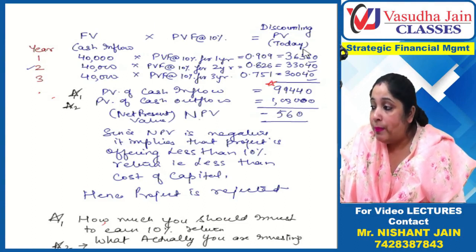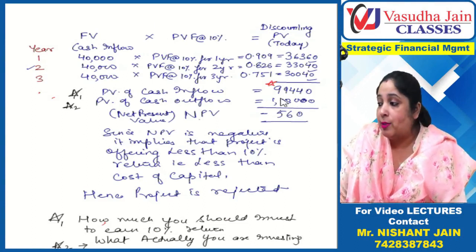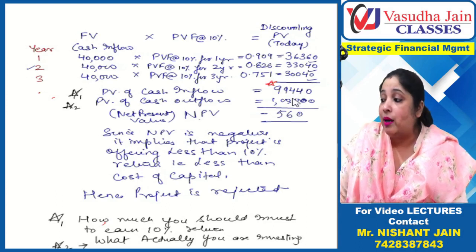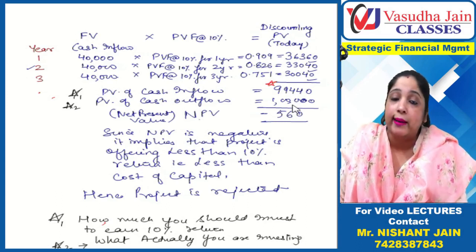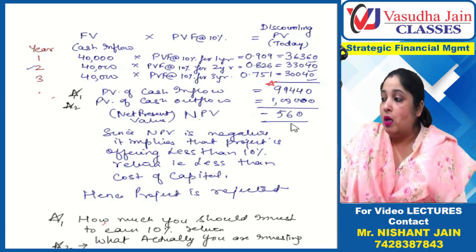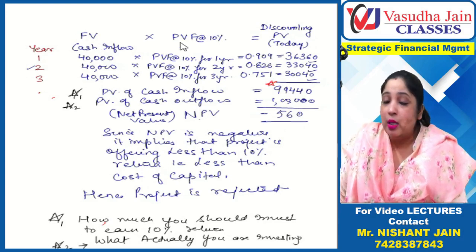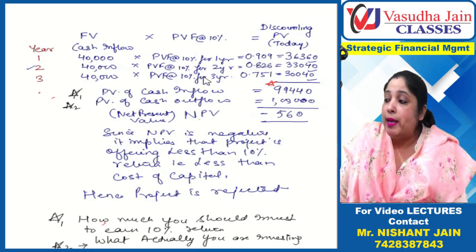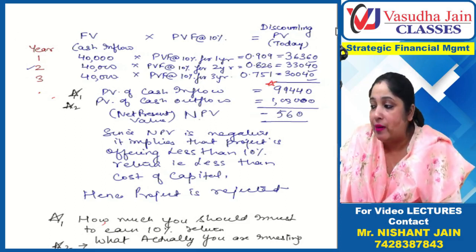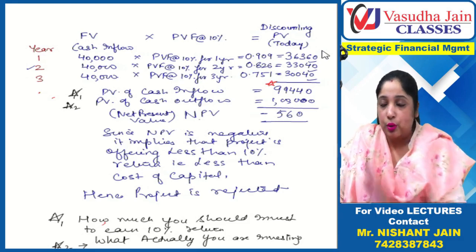When we computed present value, we checked how much amount should have been invested, and we are investing 1 lakh. So hence we are not getting 10% on our amount. So basically you are using the present value factor. Maximum times we use the present value factor. We bring all the cash inflows to present value. Why? I have just told you.